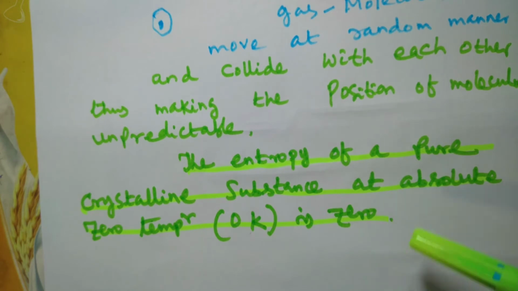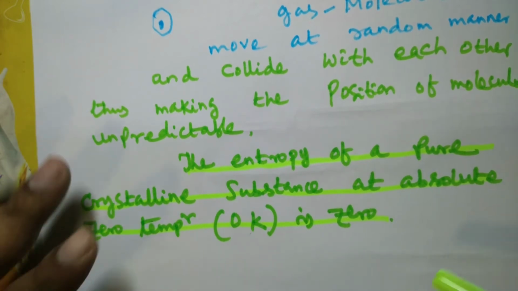We know that as the temperature increases, the molecules of the solid move, oscillate about their position, thus making the position of molecules a bit unpredictable. But at this lowest temperature, that unpredictability is not there, and that's why the absolute entropy, or entropy, is 0.